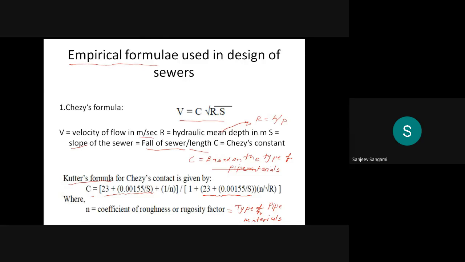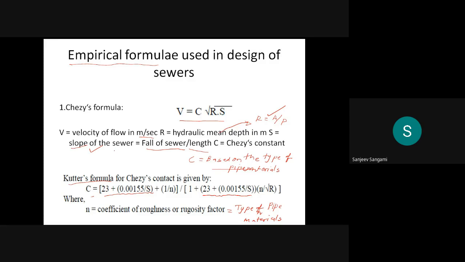It can be calculated with the formula R is equal to A by P, where A is your wetted area and P is your wetted perimeter. And the S can be calculated as the slope of the sewer.